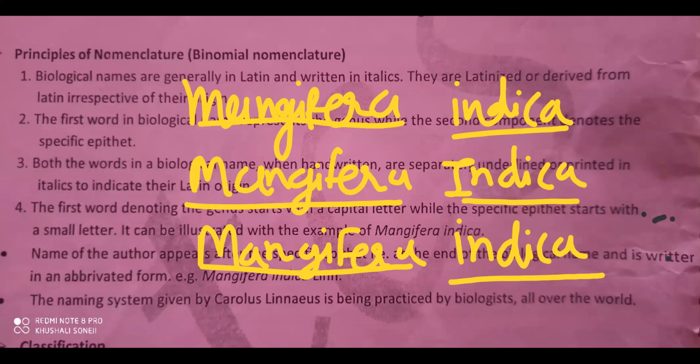Mangifera indica, name given by Linnaeus. So whenever the author name has to be written after the specific epithet, it is written in abbreviated form. Always remember, in abbreviated form. Like here, the example given is for Linnaeus: Linnaeus abbreviated form is Linn. In this way, the author name appears after the biological name.